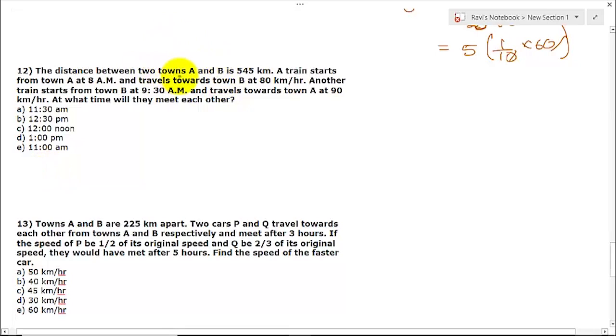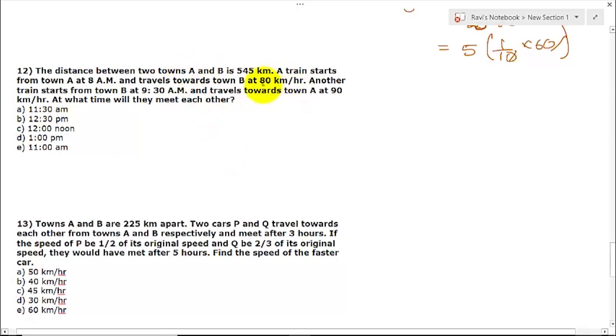The distance between two towns A and B is 545 km. A train starts from town A at 8 am and travels towards B at 80 km per hour. Another train starts from town B at 9:30 am and travels towards town A at 90 km per hour. At what time will they meet each other?